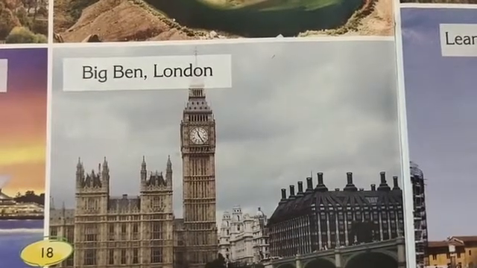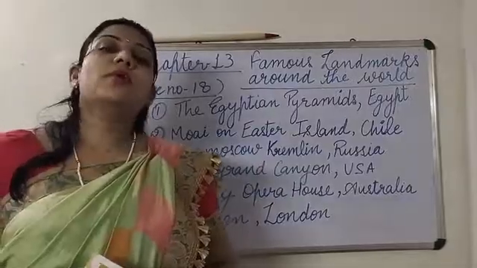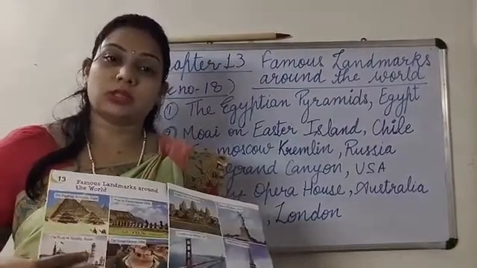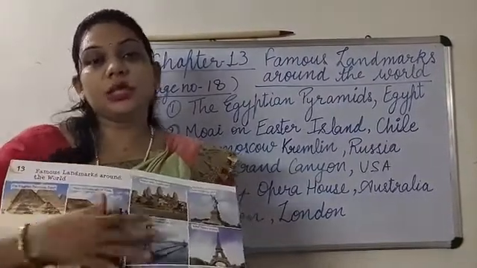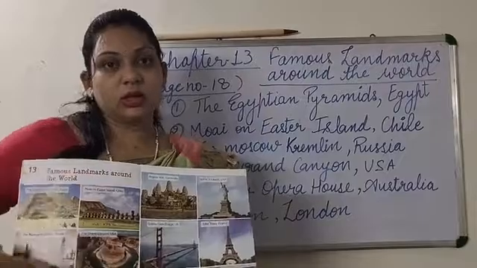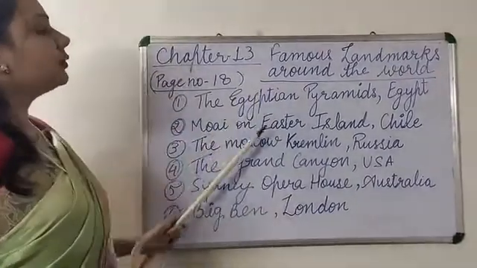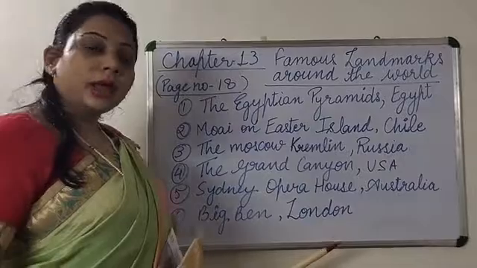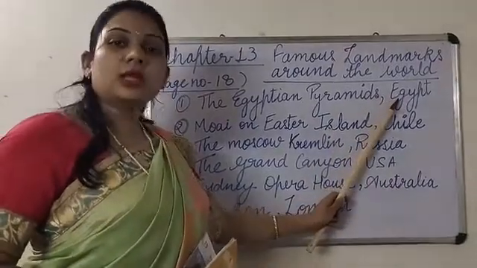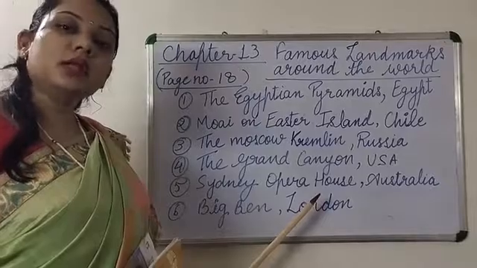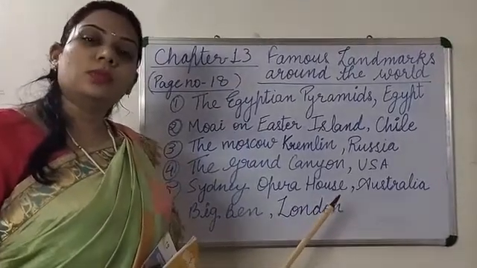So children, we have completed page number 18 in famous landmarks. In my next video, we will study page number 19. Till then, you have to learn the names of the famous landmarks and the place where they are located. You have to learn with the spelling. Please learn and revise it at home.